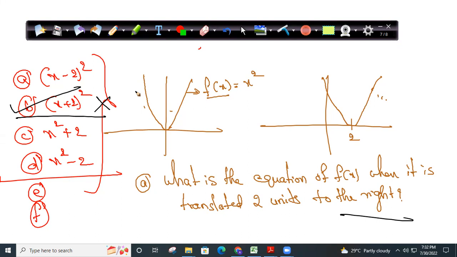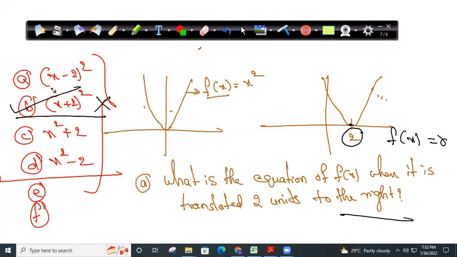Suppose, assume I don't know any math, but I have logic in my brain. I'm a 95 years old person. I came here, but that 95 years old person has logic in his brain. This is how he will do. When x is equal to 2, what is f of x value? What is f of x value? 0. It is touching x-axis, 0.